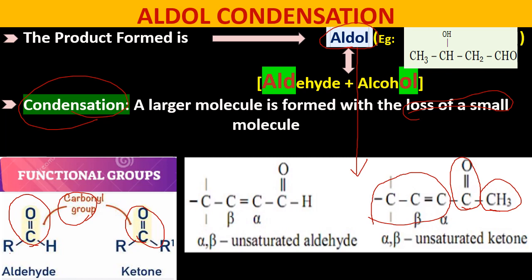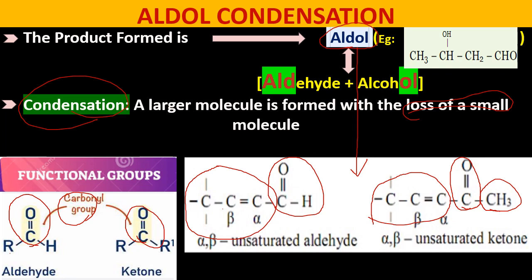Similarly here, C double bond OH, aldehyde functional group. The first carbon atom which is directly attached to C double bond OH, aldehyde, the first carbon atom which is directly attached to the CHO group is alpha carbon. The next carbon, the second carbon which is attached to alpha carbon, is beta carbon. In this case, this whole group is one alkyl group and one side hydrogen is attached to C double bond O. Therefore, it is an aldehyde.